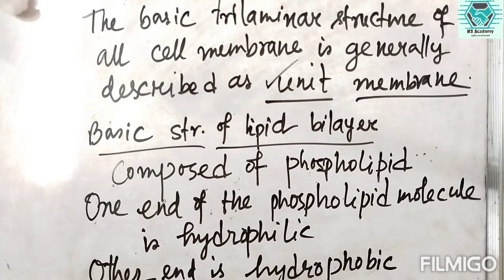So the basic structure of the lipid molecule, if it is composed of phospholipid, then one end of the phospholipid molecule is hydrophilic, another end is hydrophobic. Now what do you mean by hydrophilic and hydrophobic ends?